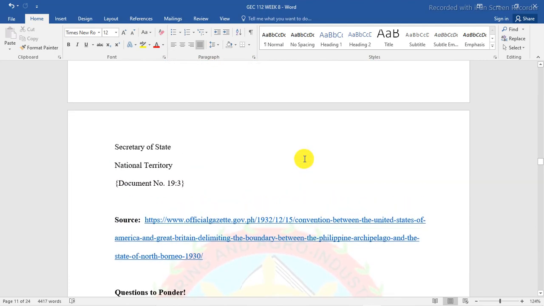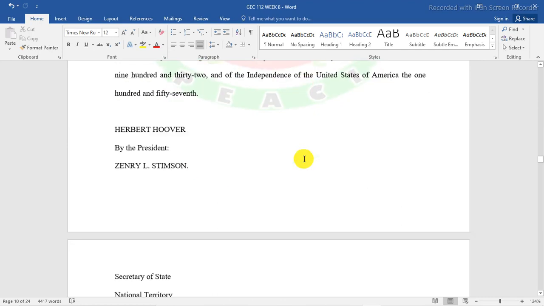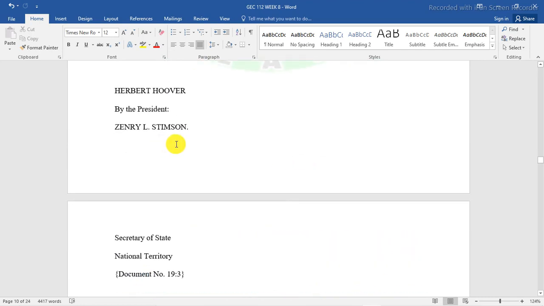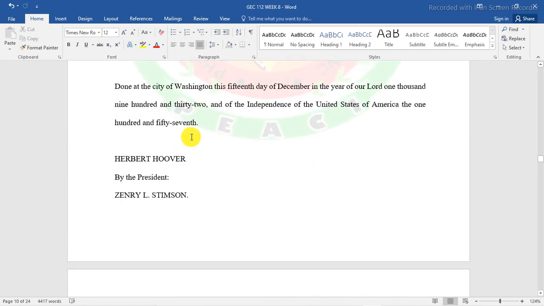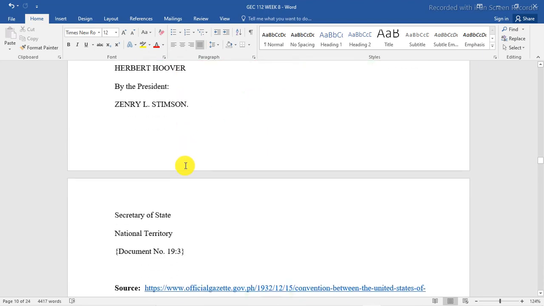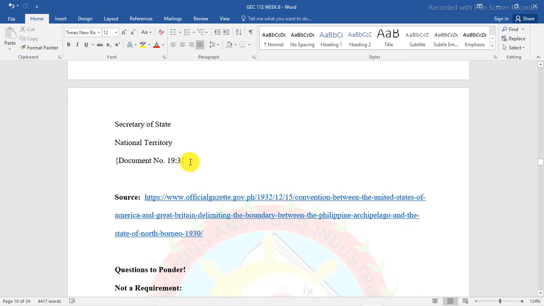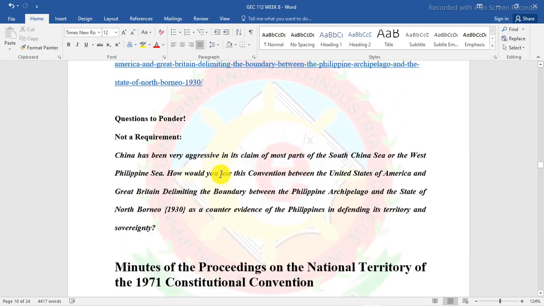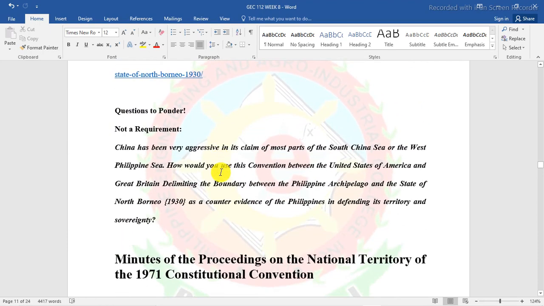So, questions to ponder behind this. Ito na yung sinayna nila. Okay? Ito yung by President Herbert Hoover pala, and Secretary Stimson, National Territory. Questions to ponder. I-ponder mo to. This is not a requirement.